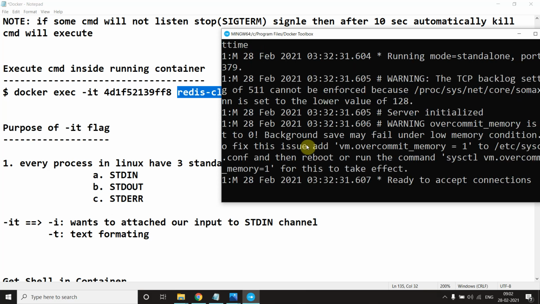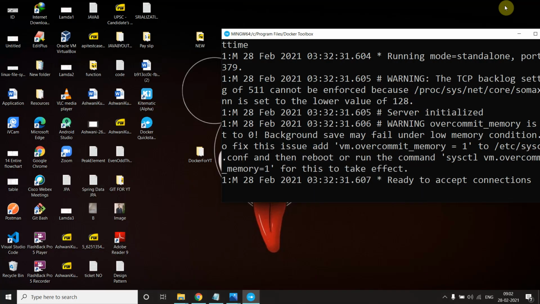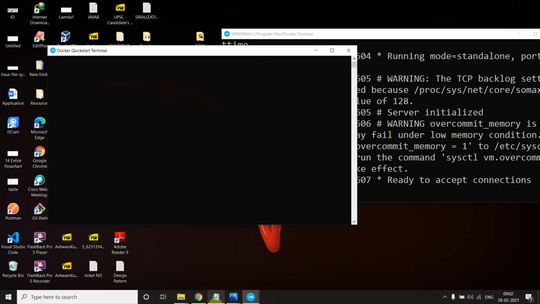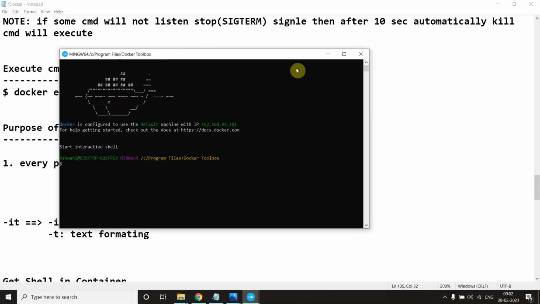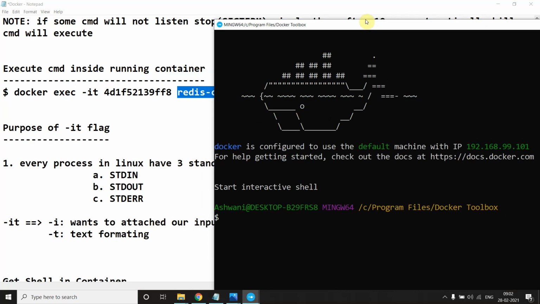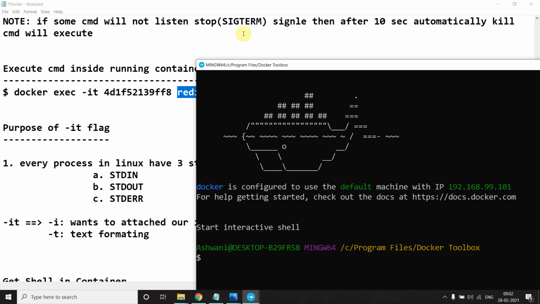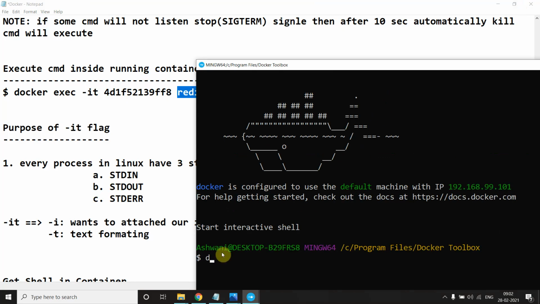And let me open something here. Let me open a second terminal. Okay, now if you see here, I said docker exec -it.